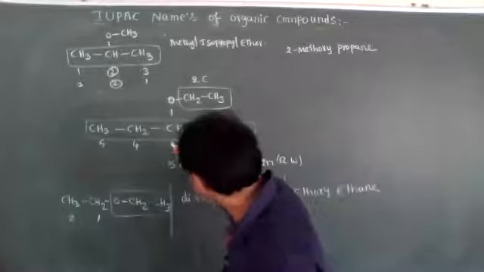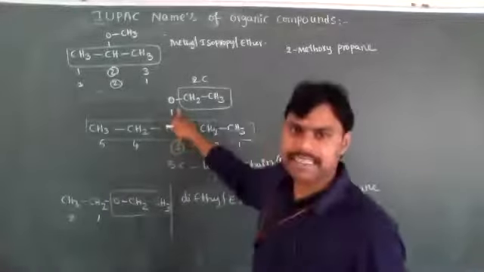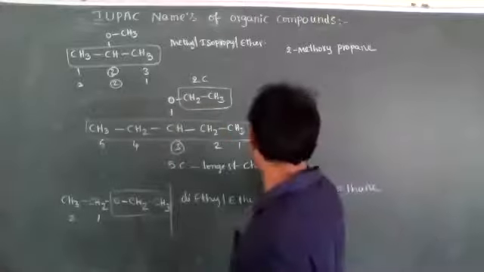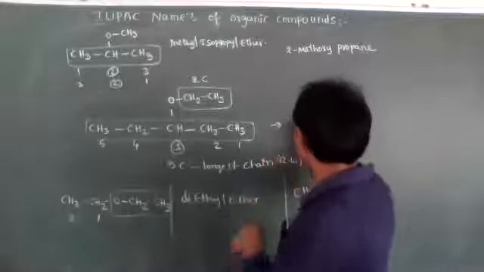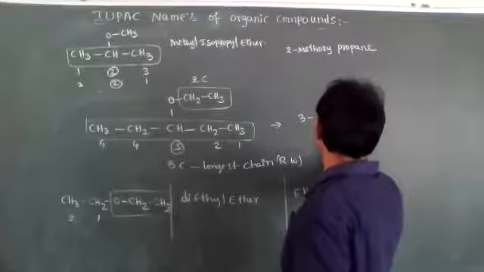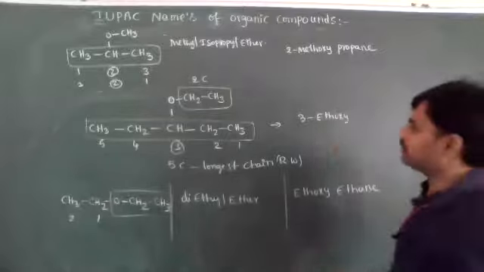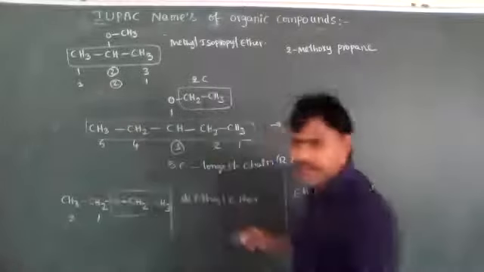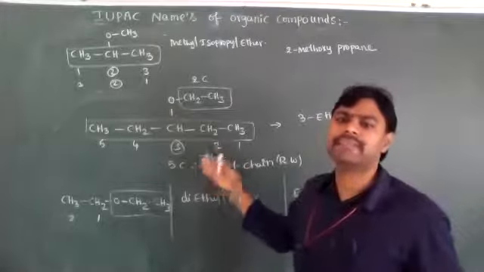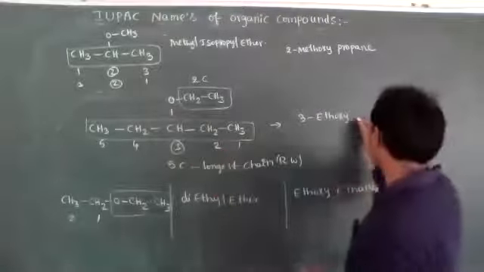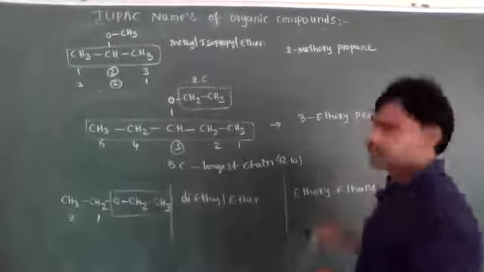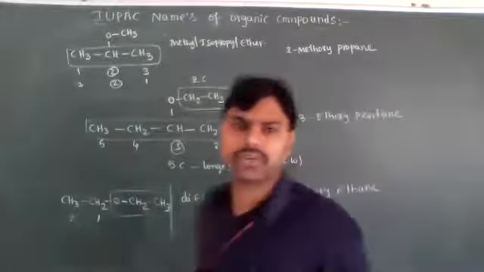At the third carbon, one substituent is present, that is the OC2H5 group. So its correct IUPAC nomenclature is 3-ethoxy pent. 5 carbons means pent, and with single bonds the primary suffix is ane, pentane. 3-ethoxypentane is the IUPAC nomenclature.